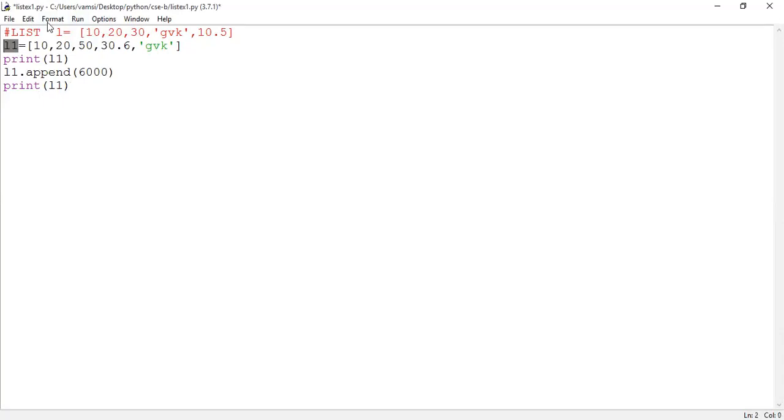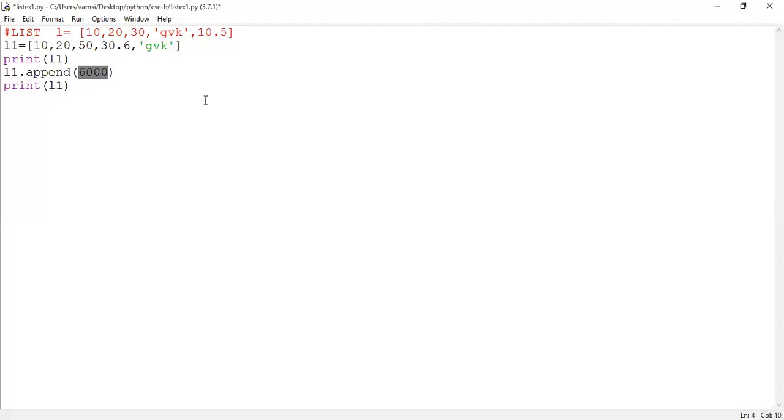When I append a new element into the list, this L1 is a variable name which is pointing to the object, right? These elements we can consider as the data elements of the object. So if I can make changes to the existing object, then the object is considered as mutable object or immutable object? Mutable object, because I'm adding this new element called 6000 into the existing object. When I'm making changes into the existing object, that object can be considered as mutable.